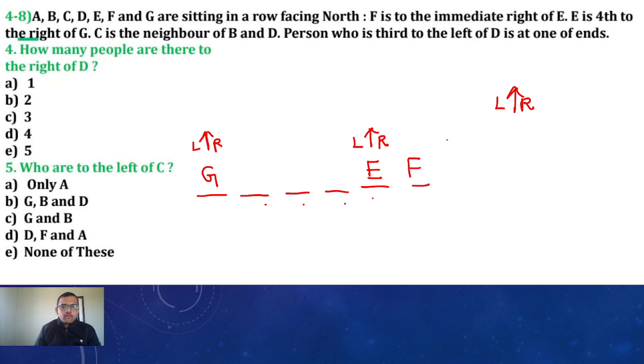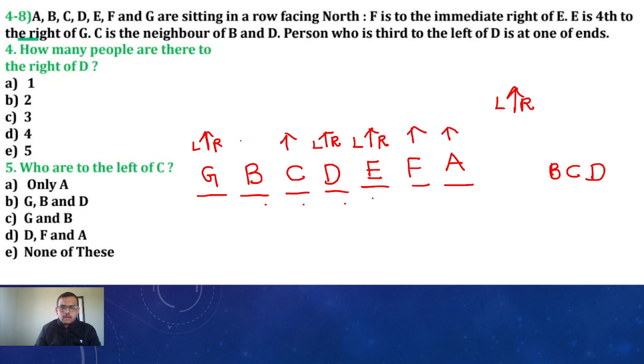C is neighbor of B and D. The person who is third to left of D is one at the ends. See, D is here. D's third left is one of the ends. 1, 2, 3 here. Okay. C comes here. B comes here, and the remaining one is A. A will come here. All are facing north direction.